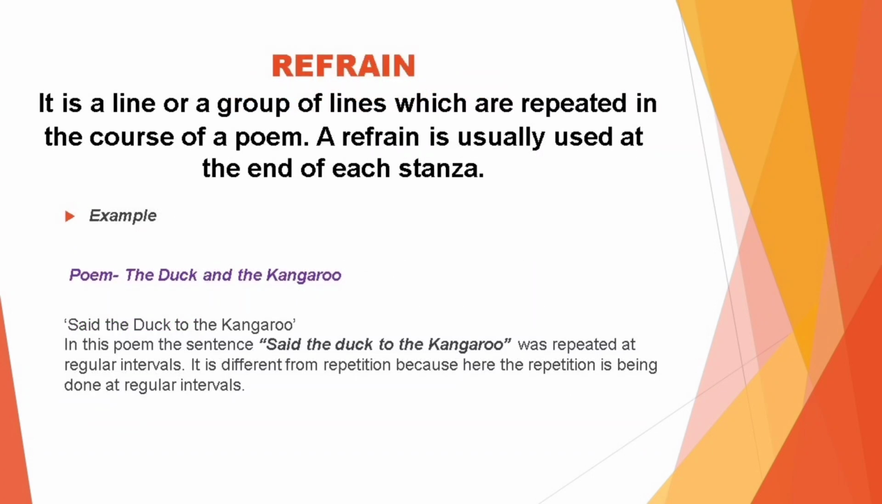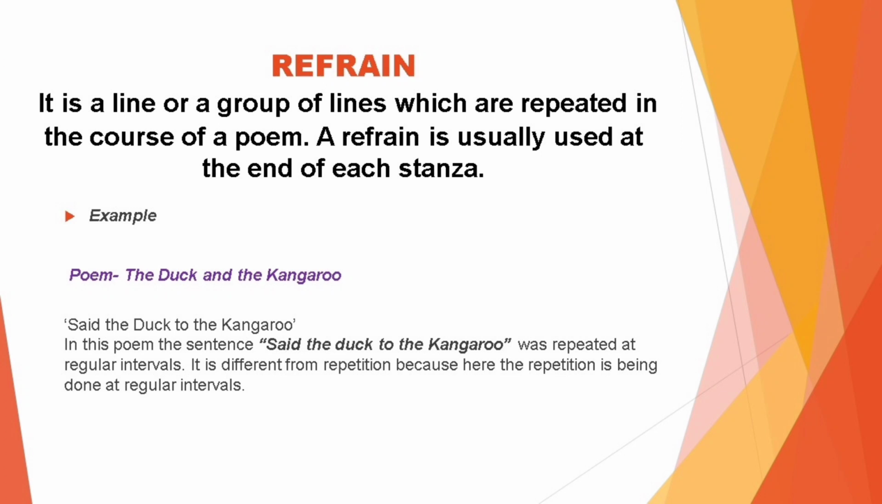The next literary device we take up is refrain. Refrain is also a form of repetition. It is a line or a group of lines which are repeated in the course of a poem. A refrain is usually used at the end of each stanza.